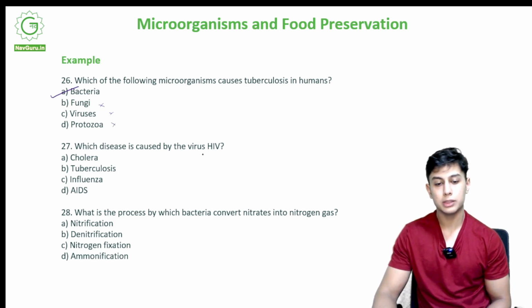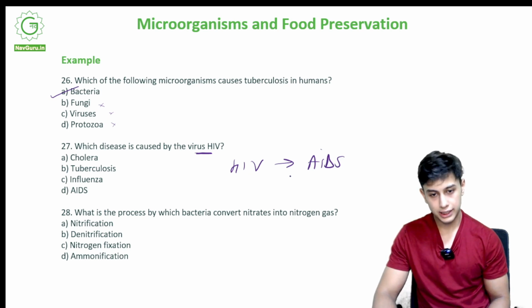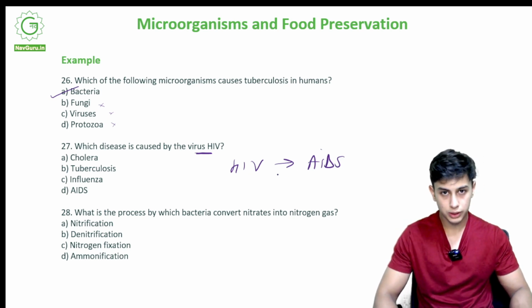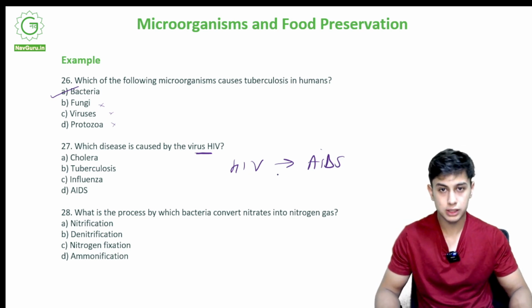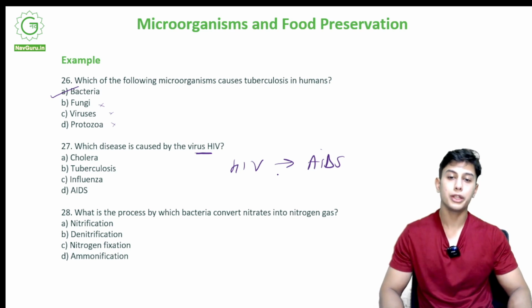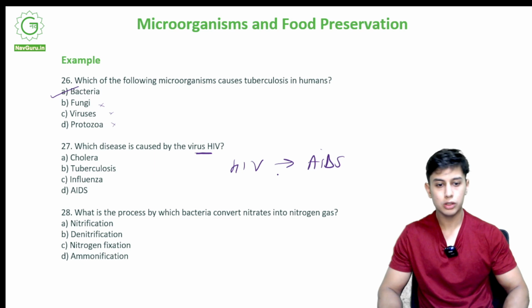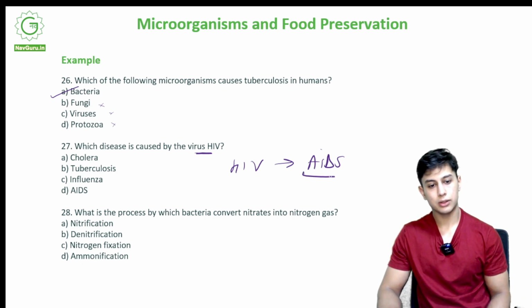Which disease is caused by the virus HIV? The HIV virus causes the disease AIDS. What happens is, this virus goes inside you and weakens your immune system. Your resistance to diseases and your immune system becomes so weak that you can die of a natural cold, or pneumonia. So you catch a disease called AIDS, through HIV.